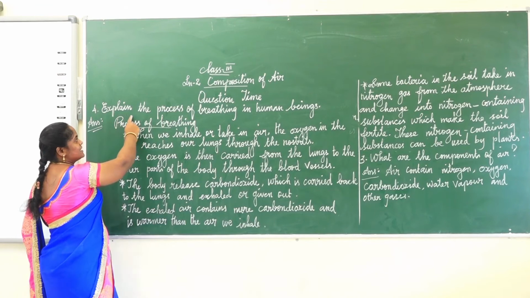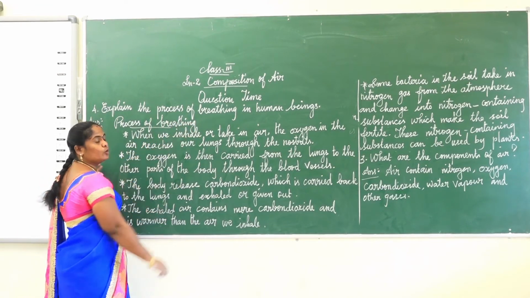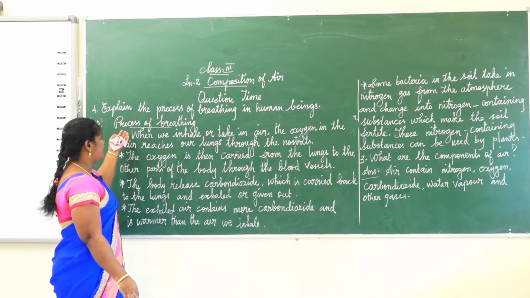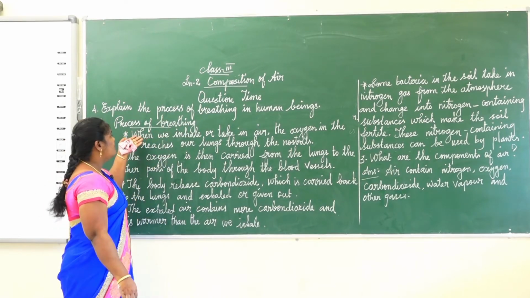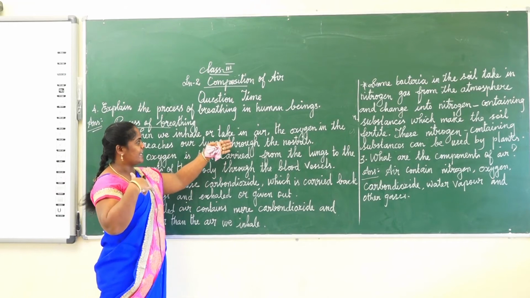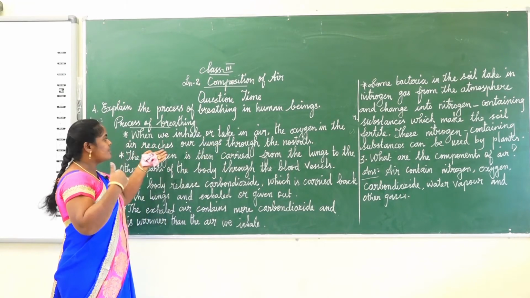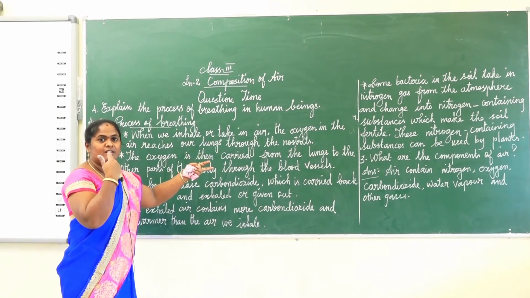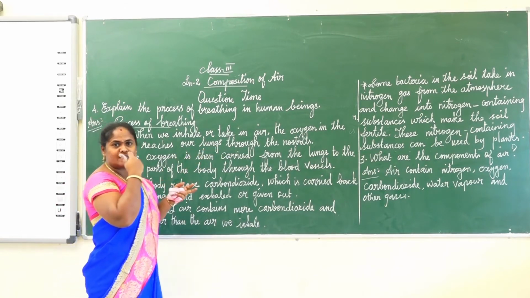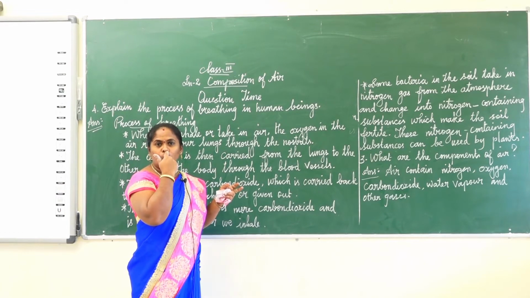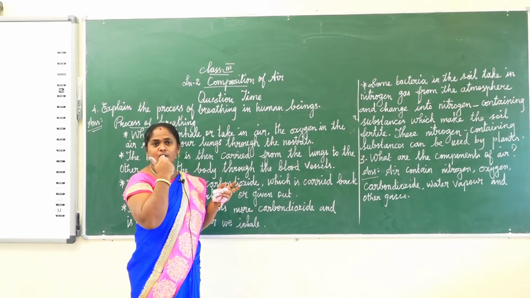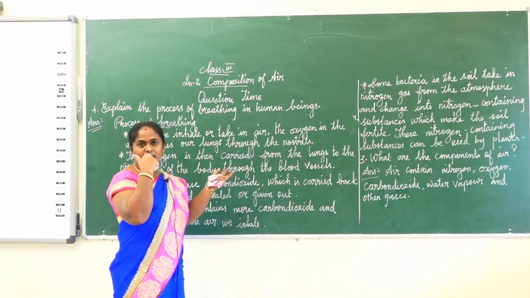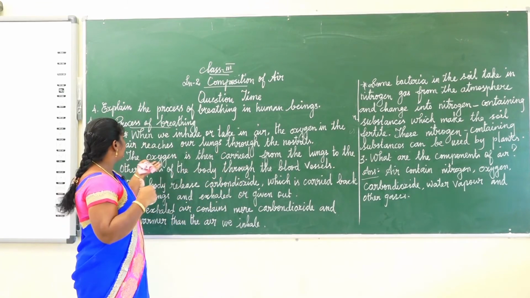Next question, explain the process of breathing in human beings. The process of breathing: when we inhale or take in air, the oxygen in the air reaches our lungs through the nostrils. This is our nostrils, the whole nose and holes. When we breathe, the air enters through the nostrils and reaches our lungs.